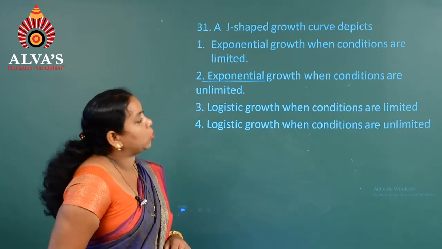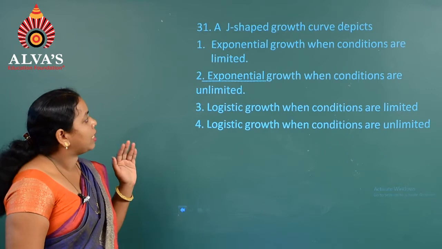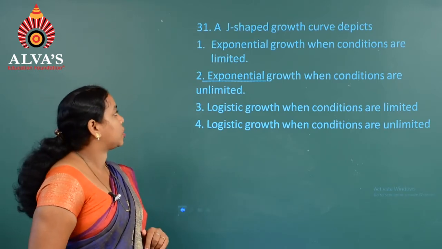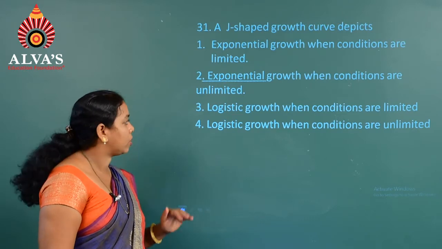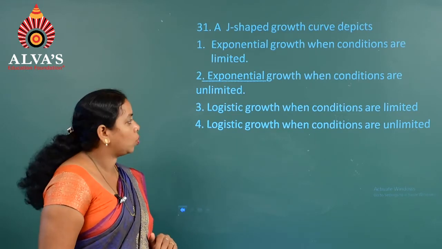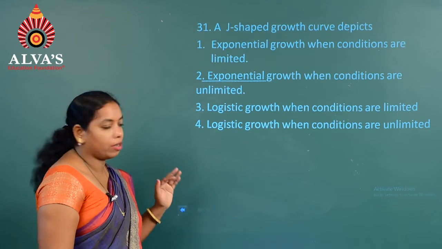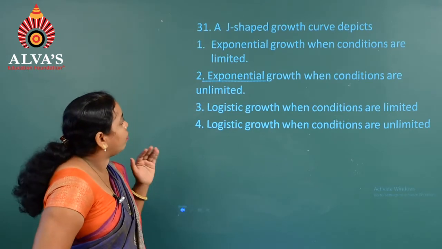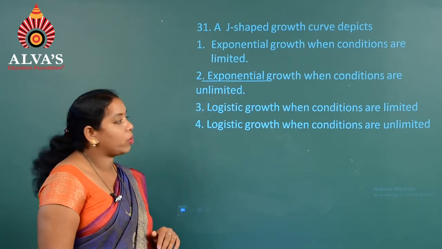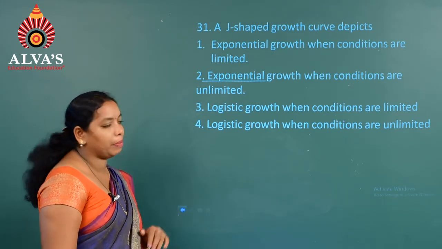A J-shaped growth curve depicts: first one, exponential growth when conditions are limited; second one, exponential growth when conditions are unlimited; third one, logistic growth when conditions are limited; fourth one, logistic growth when conditions are unlimited. So here we can look at the first one, that is exponential growth when the conditions are limited.